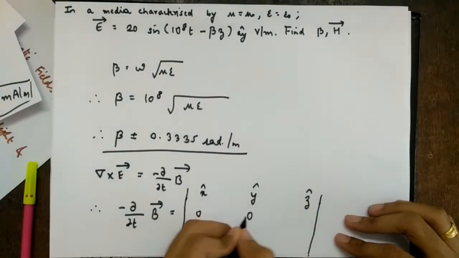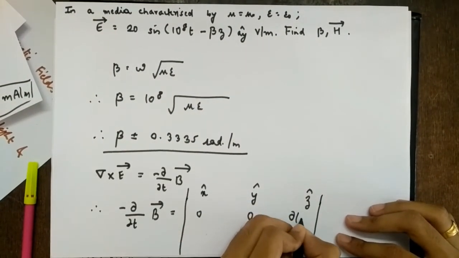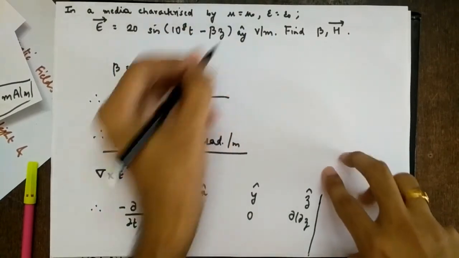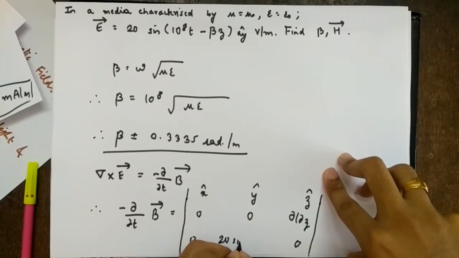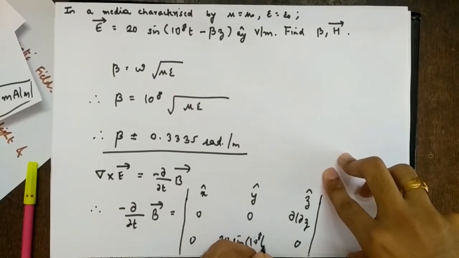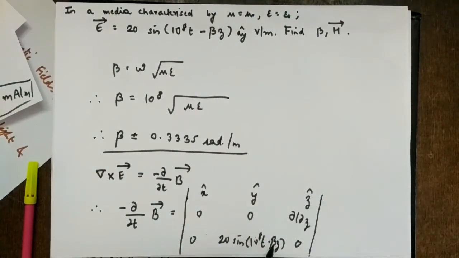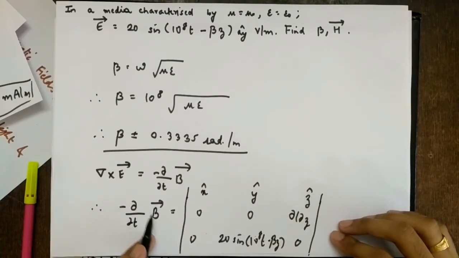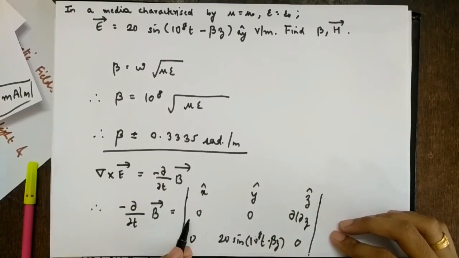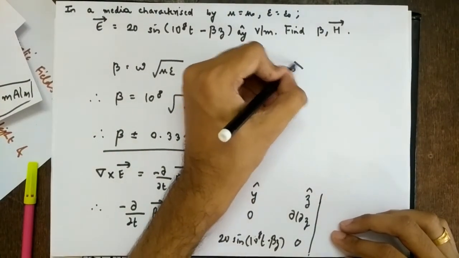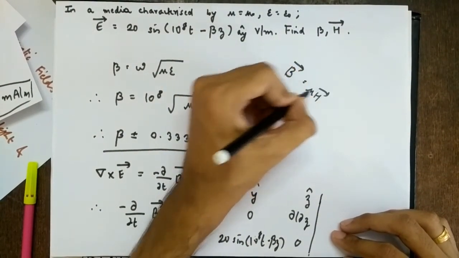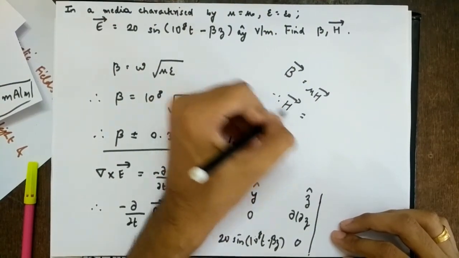So del by del x, del by del y is 0. So this is del by del z. So then oriented in y means Ex is 0, Ez is 0. So this will be 20 sine of 10 raised to 8t minus beta z. Right, so this beta you can substitute here 0.3335 and then you can integrate, solve this. So you will get minus del by del t b vector, then you can integrate, then you will get b vector, right? But they have asked h vector, so you use b vector is mu h vector. So therefore you can find h vector equal to, right?